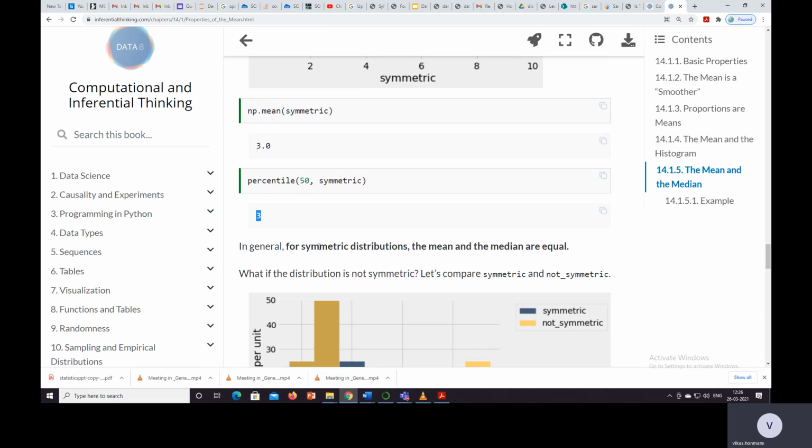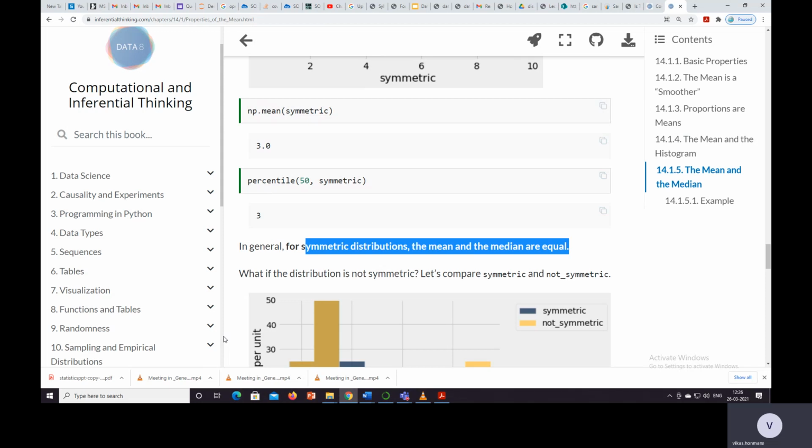In general, for a symmetric distribution, the mean and median are equal. This can also be a question of 1 mark: in a symmetric distribution, mean and median are equal, true or false? In that case you have to give the answer as true.